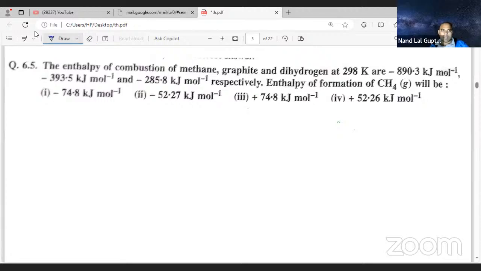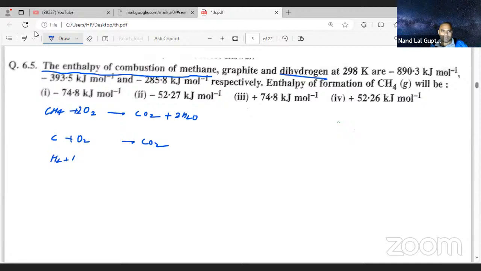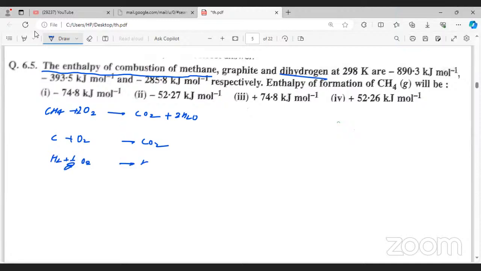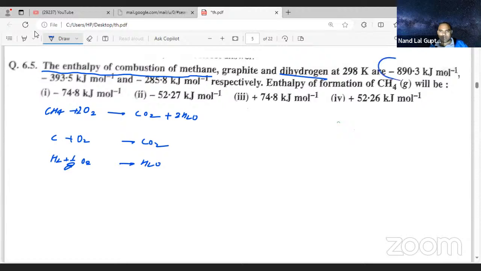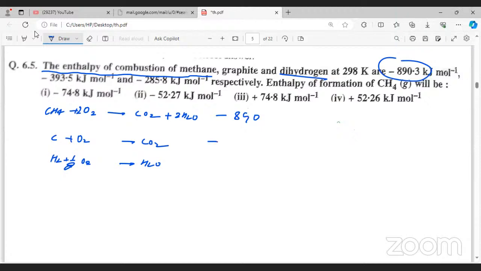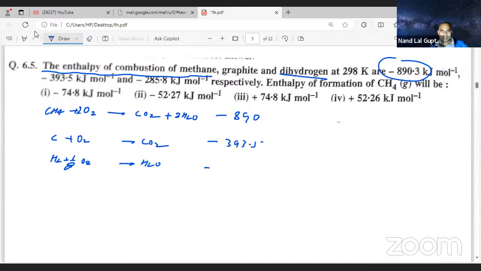Okay, let's see. They are talking about the enthalpy of combustion of methane. CH4 is heated in oxygen, giving CO2 and 2H2O. The other reactions are graphite: carbon plus O2 giving CO2, and dihydrogen: H2 plus half O2 giving H2O. For these they have given values: minus 890, then minus 393.5.